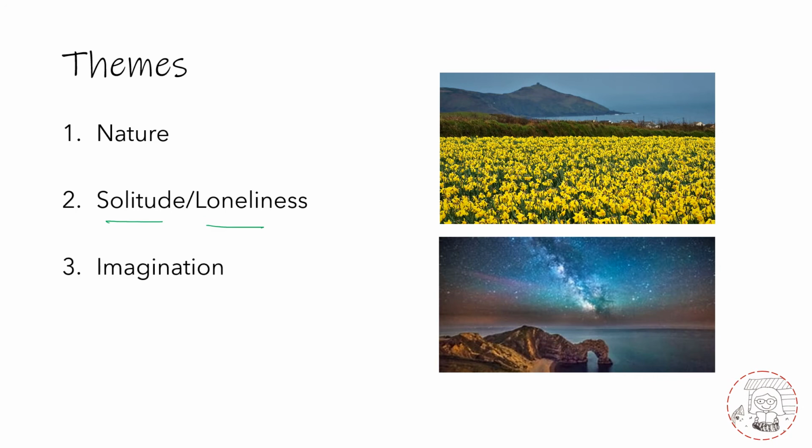And that brings us to the third theme, which is imagination. You know, the poem is actually based on the poet being alone at home. It's actually kind of a memory. He's telling us about a time when he saw this beautiful sight, but actually the poem ends on a note of him being alone at home, but it's because of his imagination that he's able to enjoy himself at home and not feel sad, and in fact he feels happy.